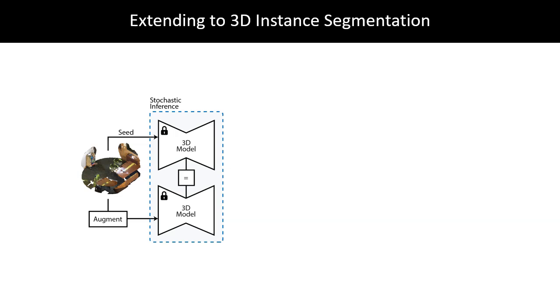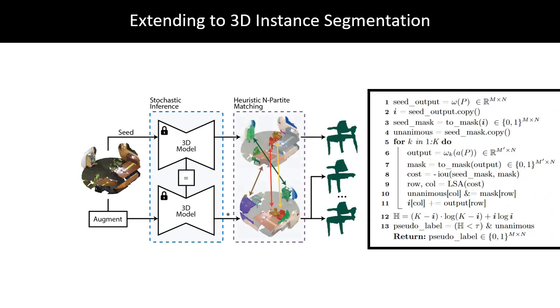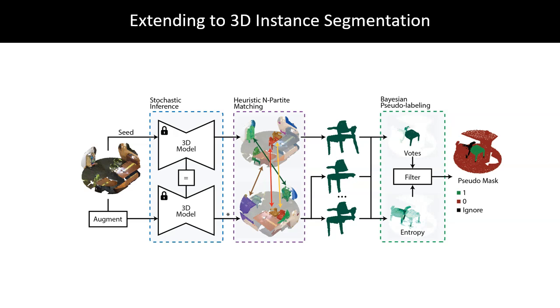To account for this issue, we propose a novel and efficient heuristic matching strategy across instances coming from different stochastic forward passes, based on linear sum assignment. Having matched predicted binary masks from individual stochastic forward passes, each resulting set of masks can then be treated as a set of two-class semantic segmentation outputs, and thus our proposed Bayesian pseudo-labeling can work directly.